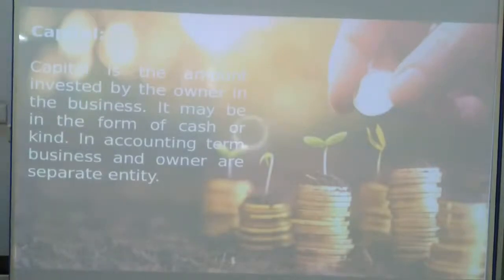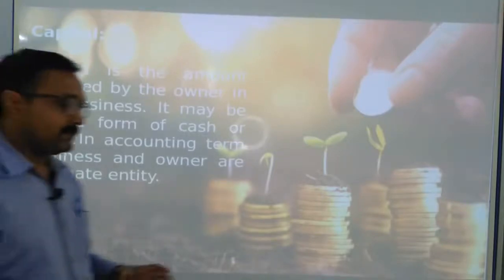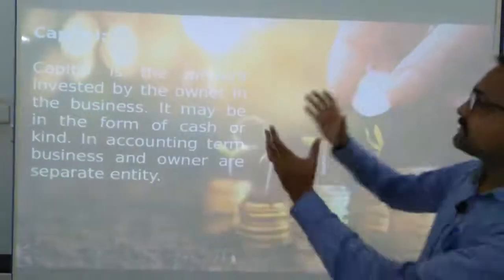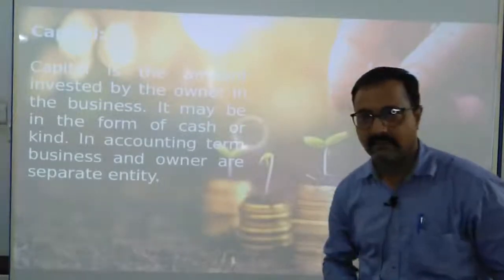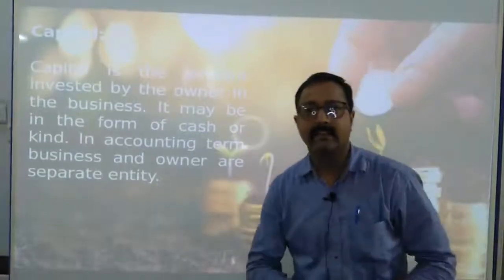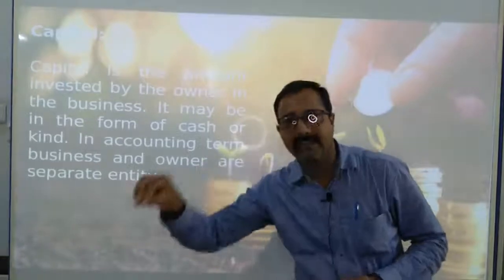Capital is the amount invested by the owner in the business. It may be in the form of cash or kind. In accounting terms, business and owner are separate entities. Understanding the concept of capital is very easy. When you start any kind of business, you need to invest something.